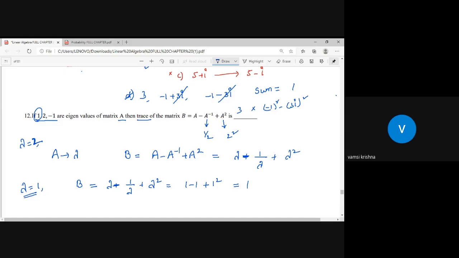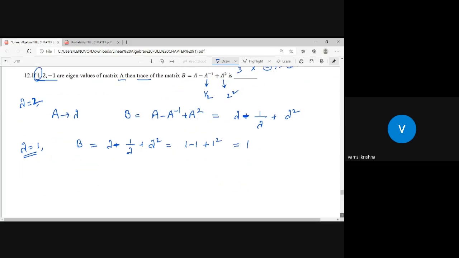Now I want to take the second part. Now I want to take lambda is equal to 2. When lambda is equal to 2, then B is equal to 2 minus 1 by 2 plus 2 square. So this is 4, 4 plus 2, 6. 6 minus half, that is 11 by 2.